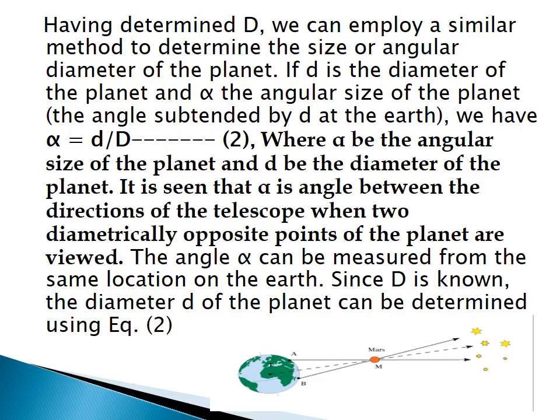Here alpha is the angular size of the planet and small d is the diameter of the planet. It is seen that alpha is the angle between the directions of the telescope when two diametrically opposite points of the planet are viewed. The angle alpha can be measured from the same location on the Earth. Since the distance of the planet from the Earth, D, is known, the diameter of the planet, small d, can be determined using equation 2.